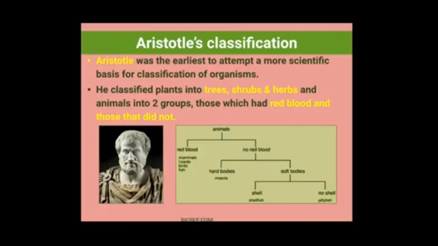Okay, so like this he has classified the plants into trees, shrubs and herbs. Then he came to animals. Animals he has classified into two groups: the animals which had red blood and the animals which did not have red blood. So here you can see the picture of Aristotle.